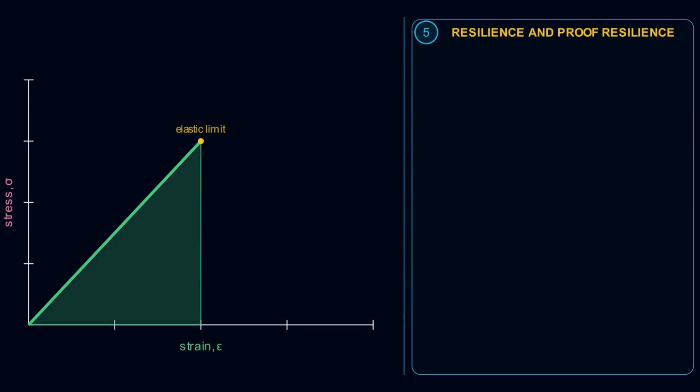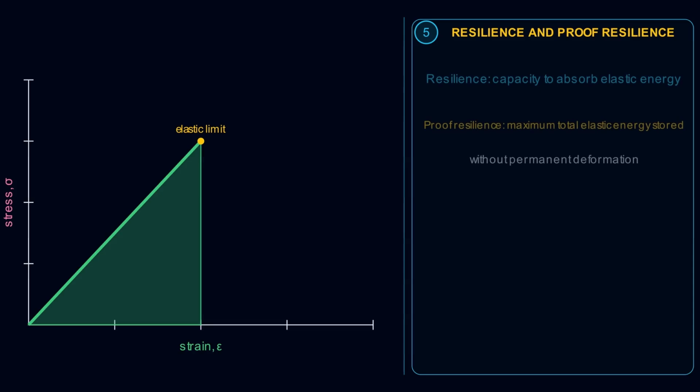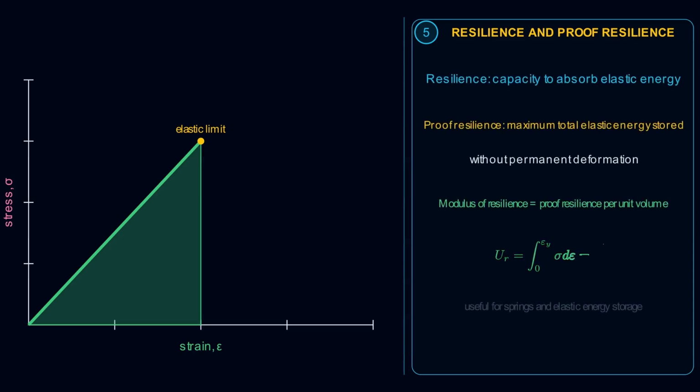Next, resilience. Resilience is the capacity to absorb energy elastically and release it during unloading. Proof resilience is the maximum total energy a component can store without permanent deformation, and modulus of resilience is the energy per unit volume represented by the area under the elastic part of the stress strain curve.